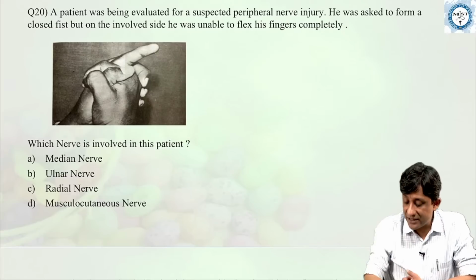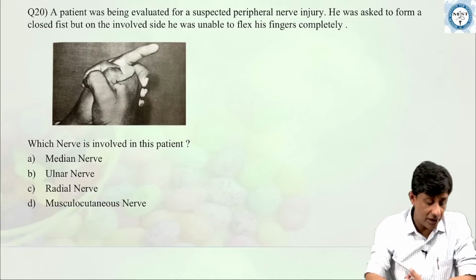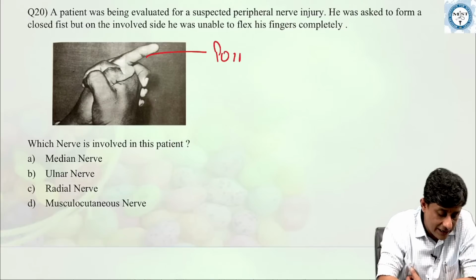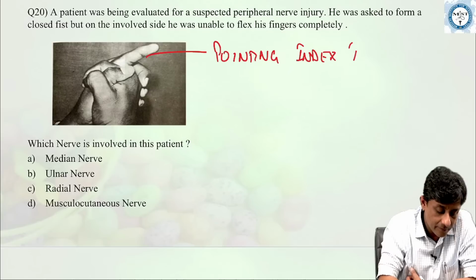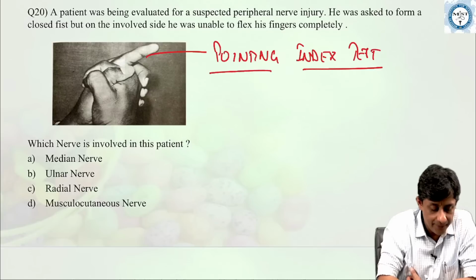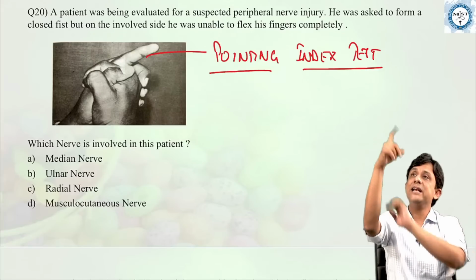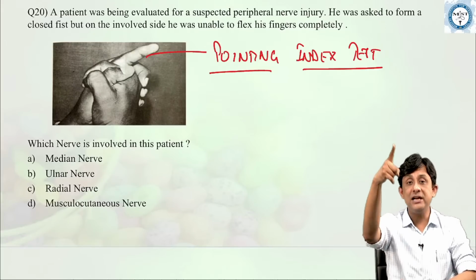What is this sign? As all of you have written it absolutely correctly, this is what is called as a pointing index test. When you ask the patient to make a fist, on the involved side, the index finger remains extended or prominent, as all of you can see here.